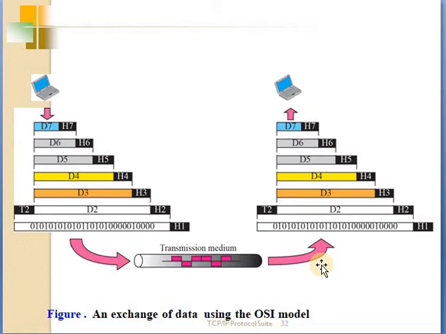Next is an example of exchanging data using the OSI model.